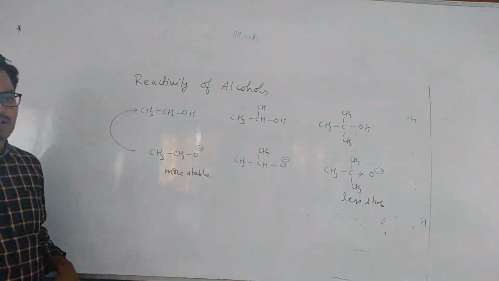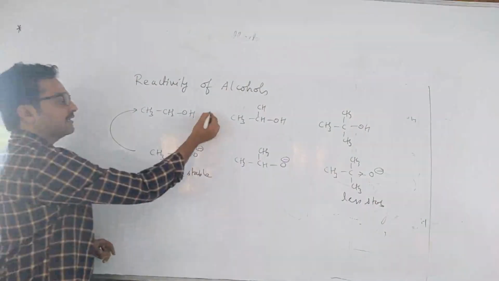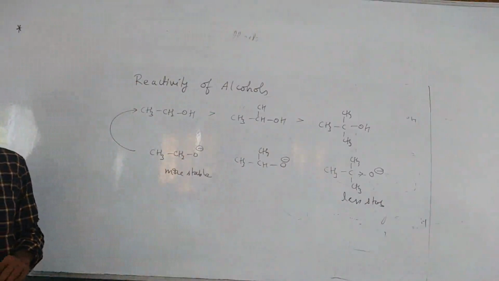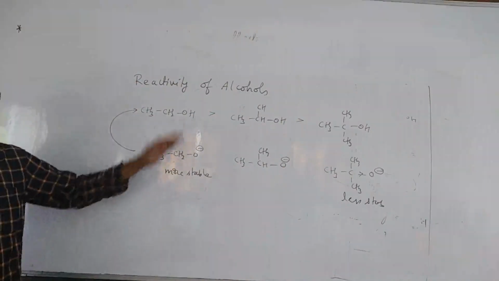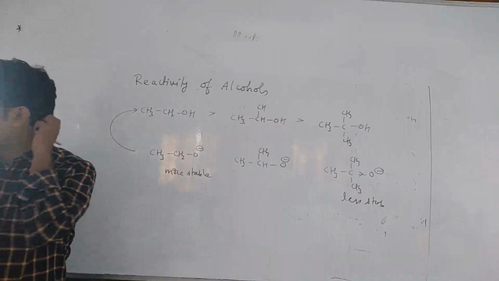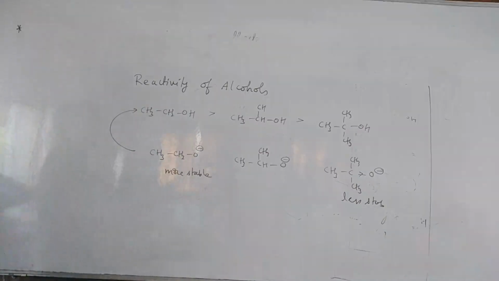then that corresponding acid is more acidic or more reactive. So ethyl alcohol is more reactive than isopropyl, than tertiary butyl. Okay, to form this stable ion, it will give H plus easily. So these are some of the factors of inductive effect.